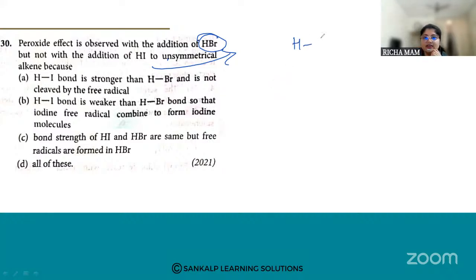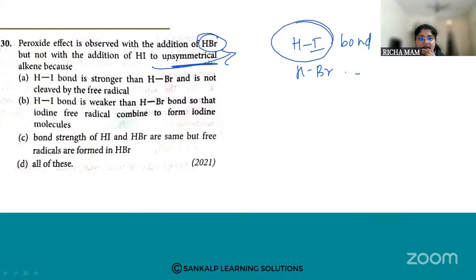When we look at the bonds, the HI bond is weaker than the HBr bond. So what will happen? The iodine free radicals, when you are doing an addition reaction across the unsymmetrical alkene using HI, will form, and whatever iodine free radicals are formed will combine to form iodine molecules.